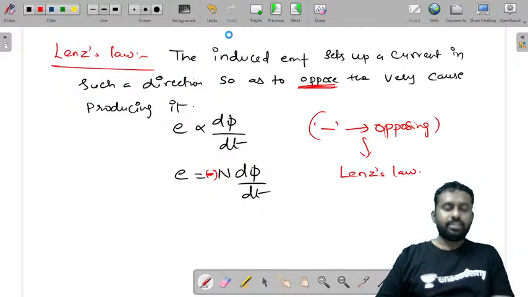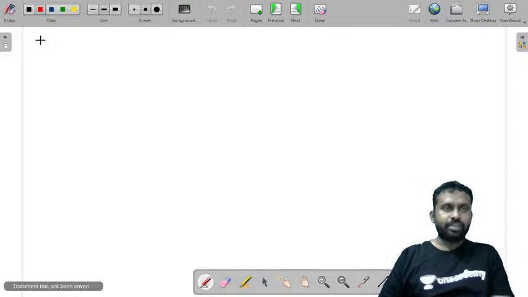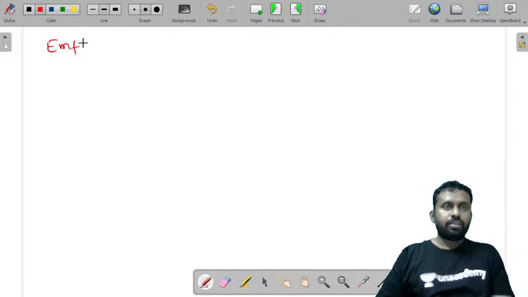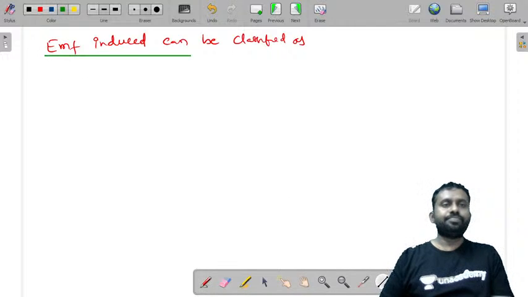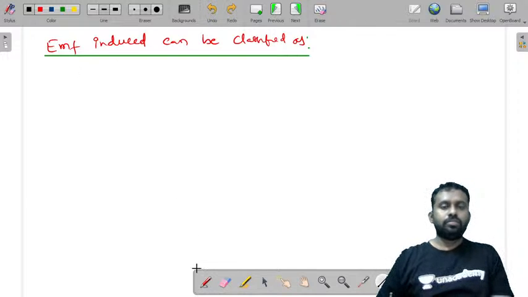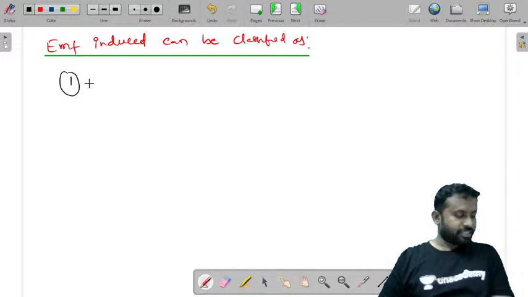Depending on the nature of methods, the EMF induced is classified as dynamically induced EMF and statically induced EMF.